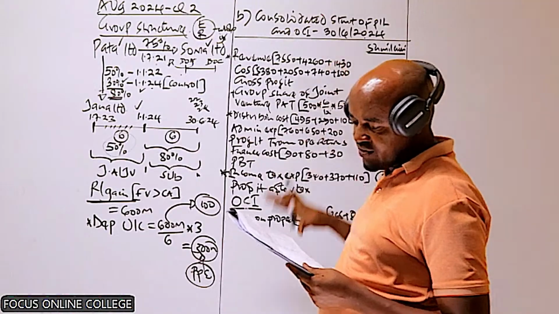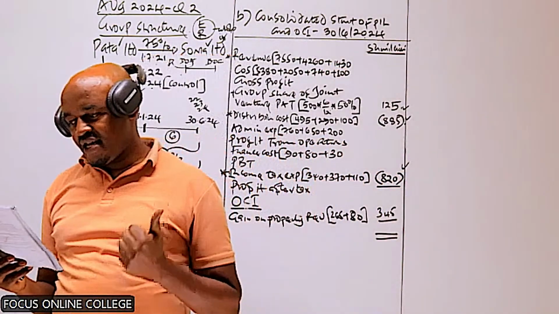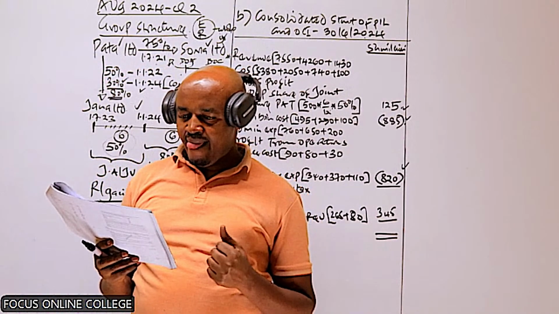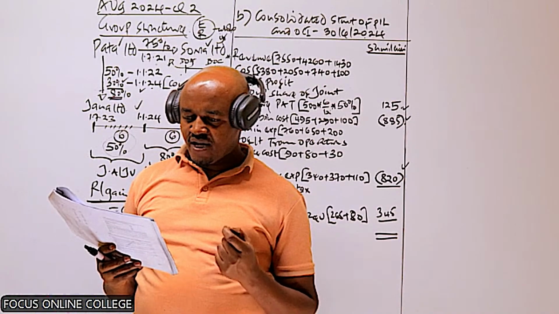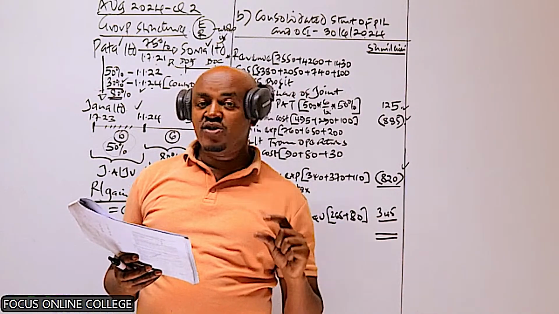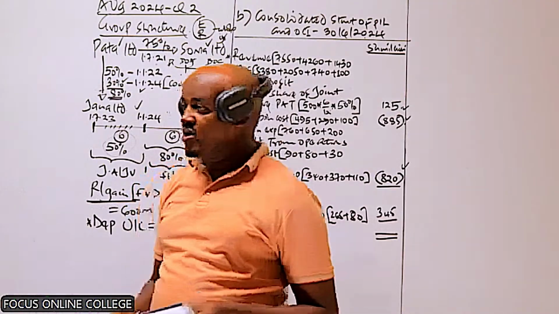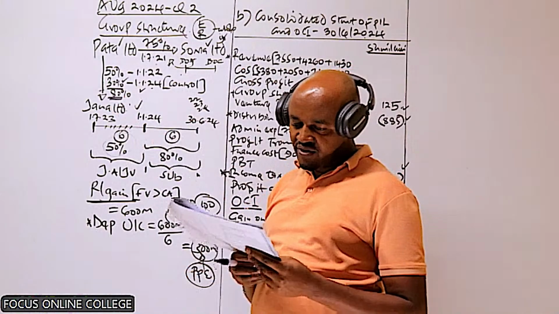We are told on 1st January 2024, Pata Limited acquired an additional 30% shareholding in Jana for a cash consideration of 500 million. The fair value of the original investment as at 1st January 2024 was 950. All that information, we are going to use it in the computation of goodwill arising on acquisition.